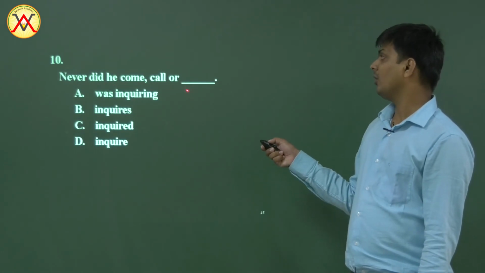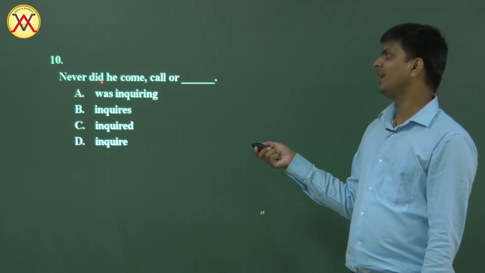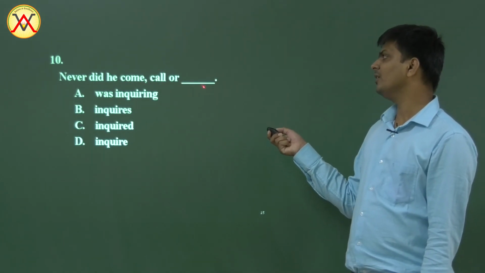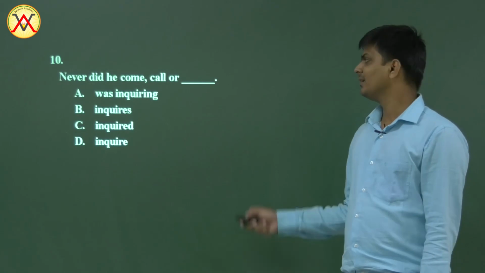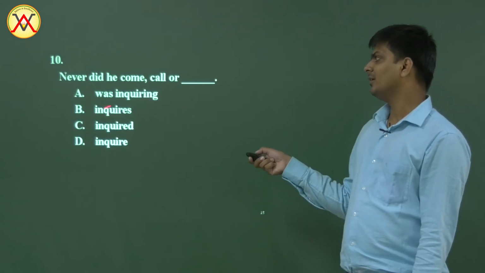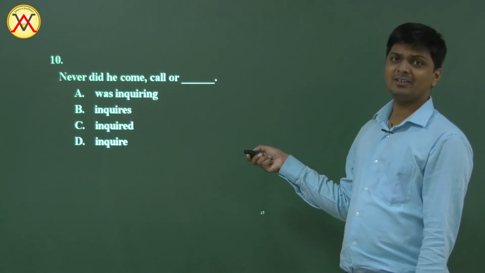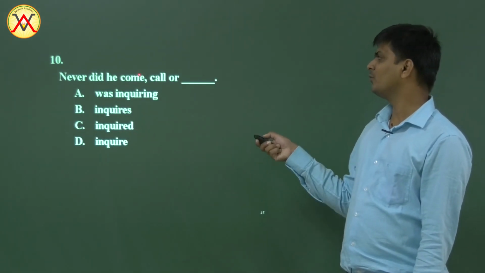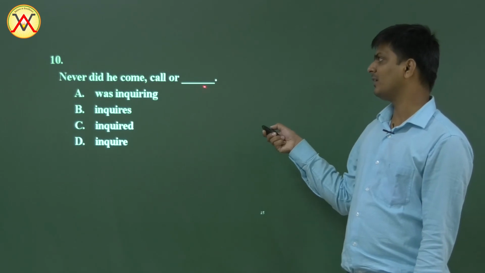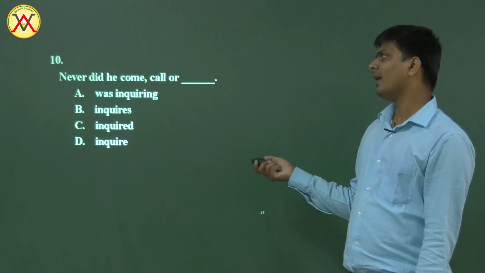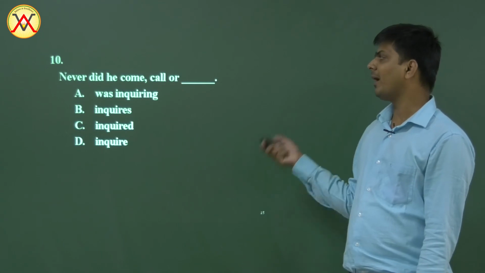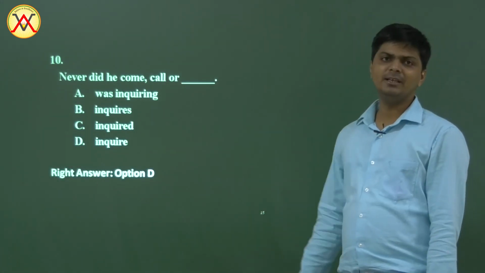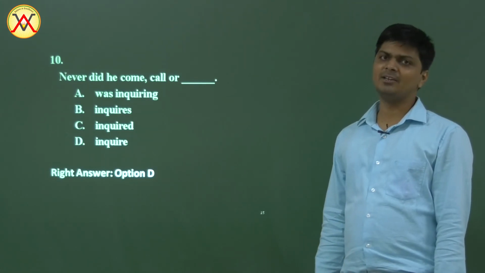Question number 10. Never did he come, call or what? Here we have never did he. Come is first form, call is first form, and so here also it should be first form. Was inquiring is wrong. Inquires is wrong because we have an S here which is not required. Inquired is also wrong because we need first form to make the sentence consistent, and inquire is right. Never did he come, call or inquire. D is right. Option D is right option because it has parallel structure.